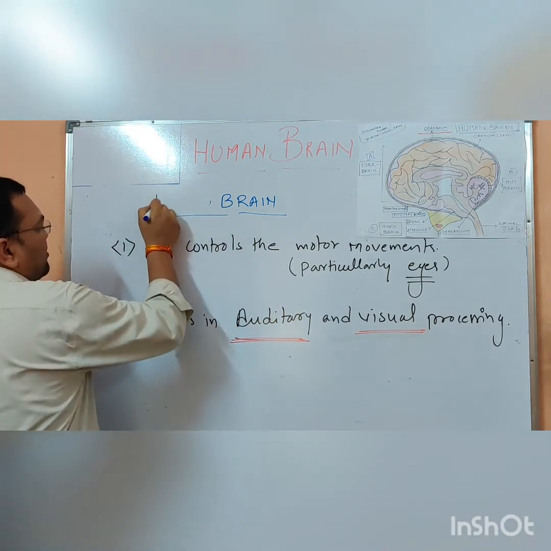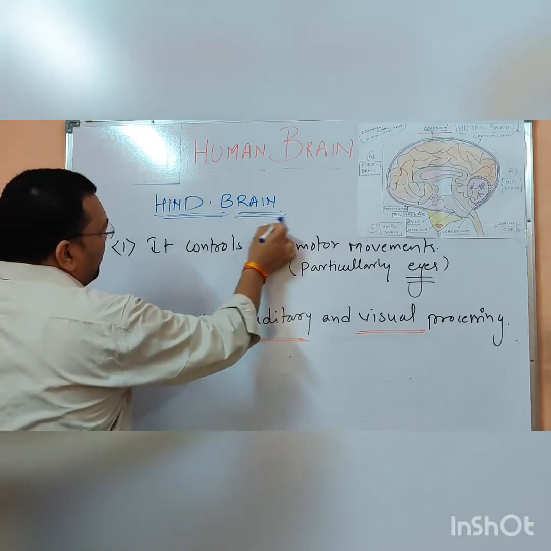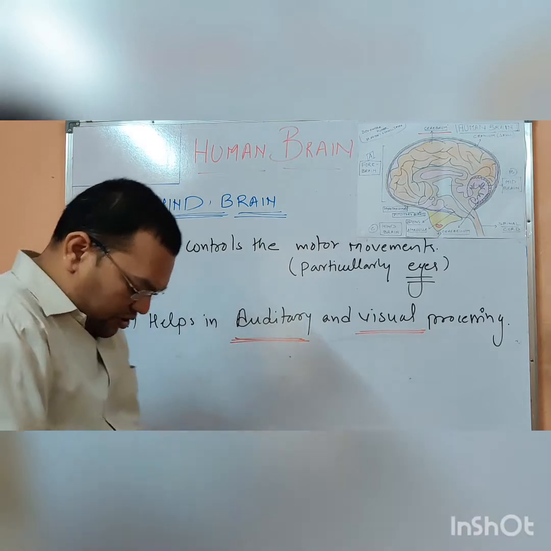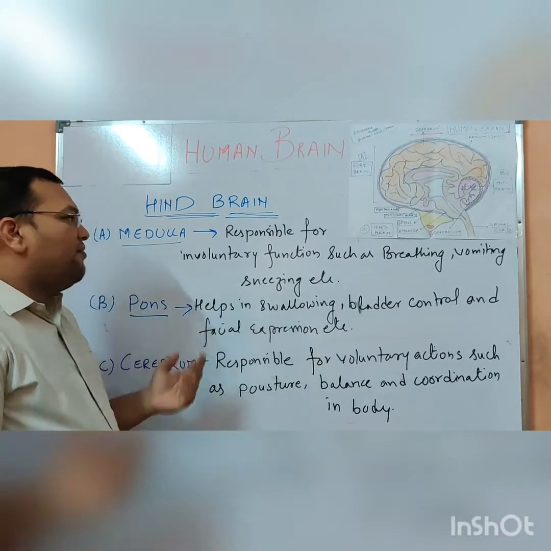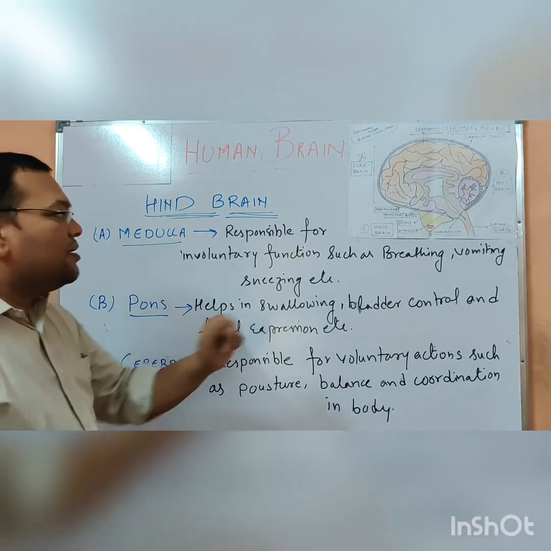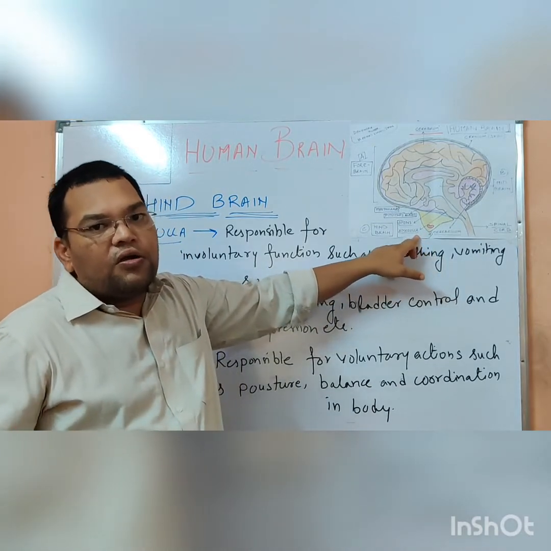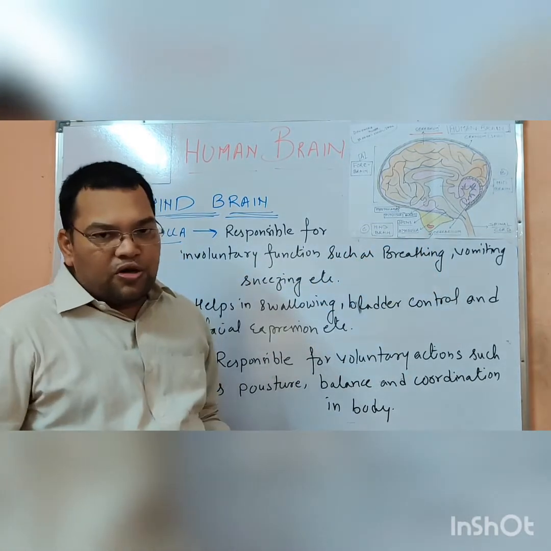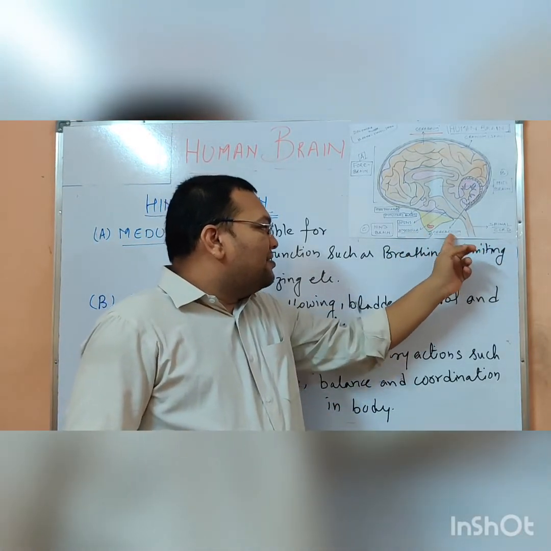The next is the hindbrain. Now the function of the hindbrain. Now the hindbrain has three parts: the medulla, pons, and cerebellum. Now you can clearly see here the pons, and the medulla oblongata is also the name, but I am simply pronouncing it as medulla for you. So the pons, medulla and the cerebellum.